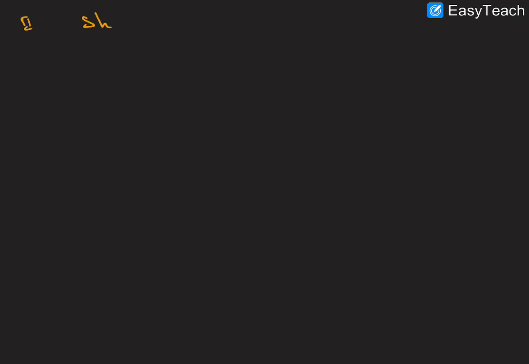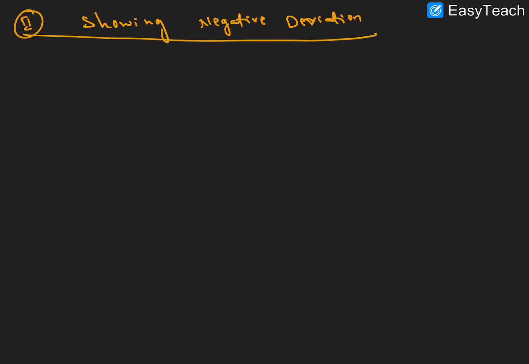The second one here, negative deviation. Point number one here, P total is less than P naught A into XA plus P naught B into XB.